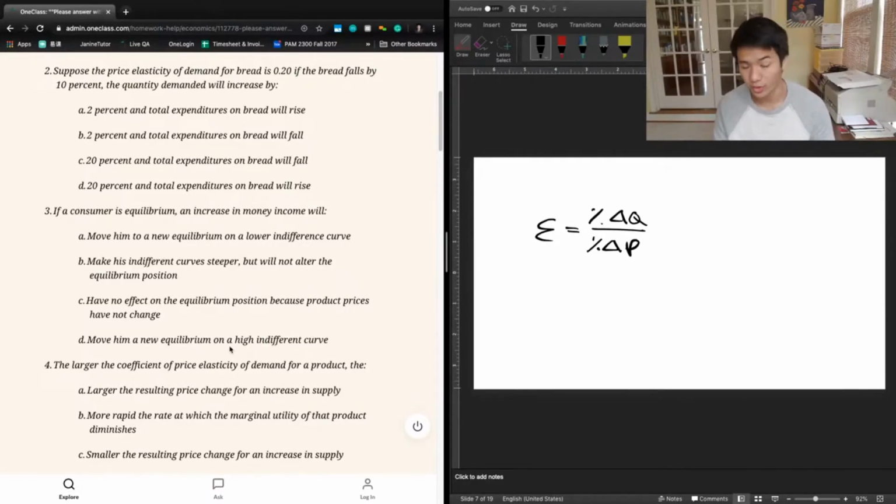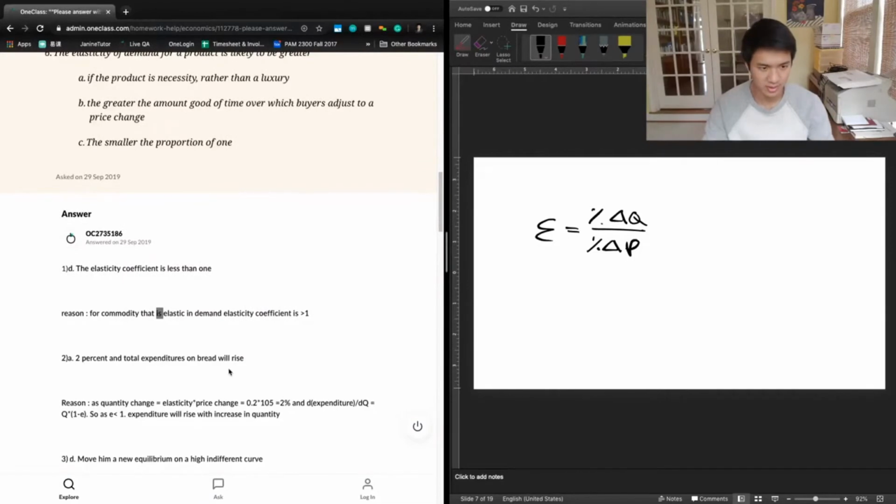So we need to have overall number of goods increase by 10% as well. And here we see that for a 10% fall in price, we only see a 2% increase in quantity demanded. And so that does not nearly cover the loss in revenue from the price reduction. And so the correct answer here is going to be B, that the quantity demanded is going to increase by 2% and total expenditures on bread will fall.